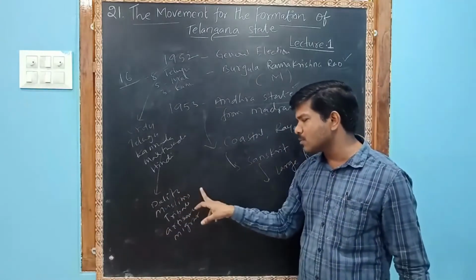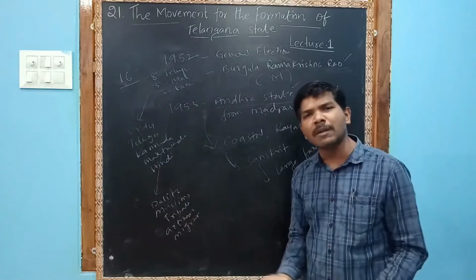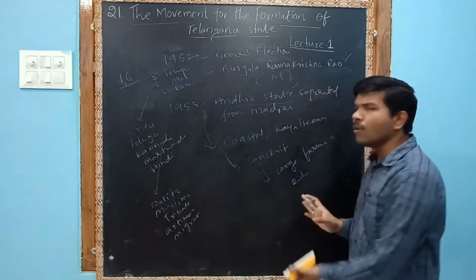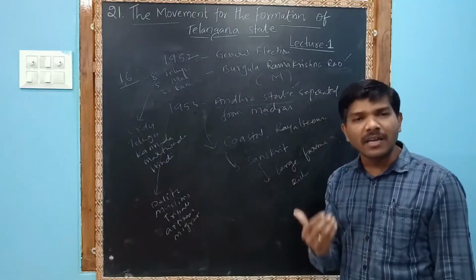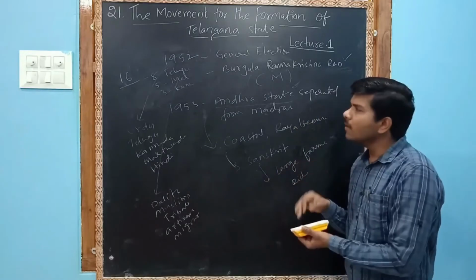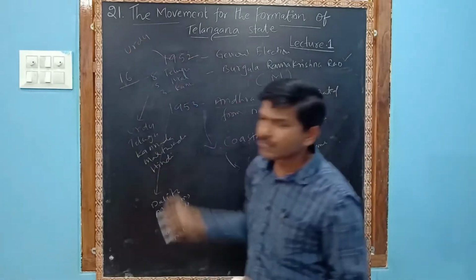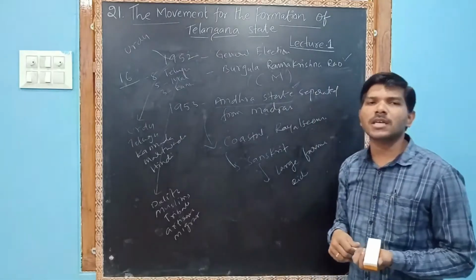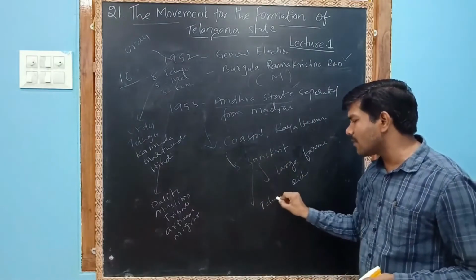Dalits, Muslims, tribals, artisan communities, migrants and other people were there. But in Telangana, most probably rich people were there, those who depend upon irrigation and agriculture. Moreover, in Hyderabad at the time, Urdu was the medium of language, but in Andhra Pradesh, Telugu was the medium of language.